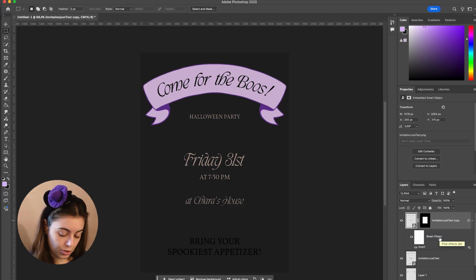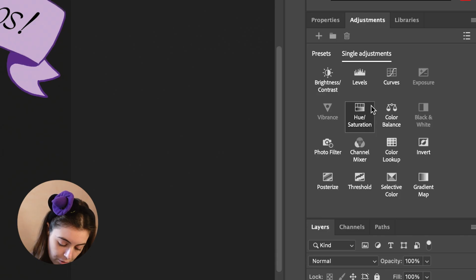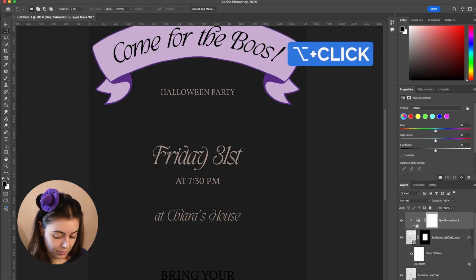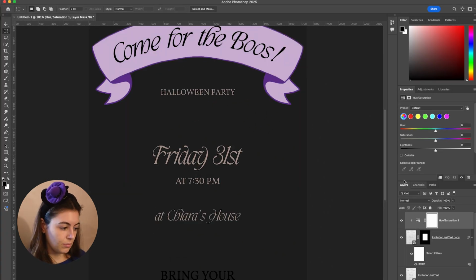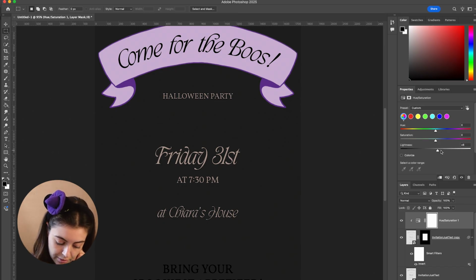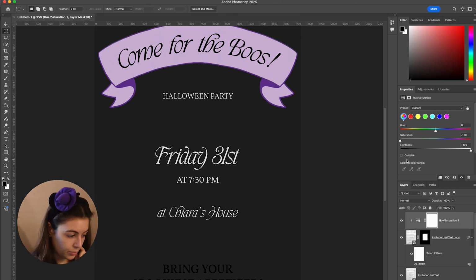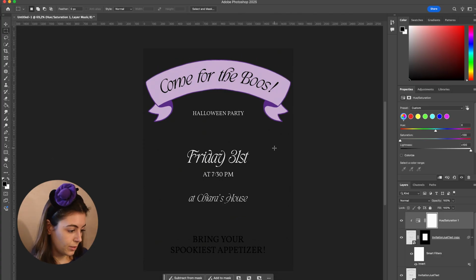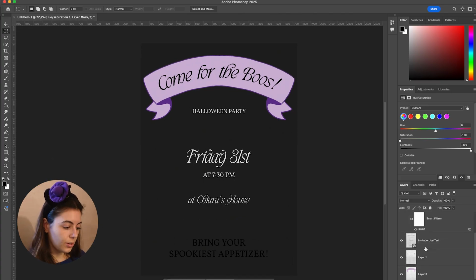So what we're going to do is go to adjustments, create an adjustment layer for maybe hue and saturation. It's okay. While pressing option, I can create a clipping layer, can't remember the name, but it only affects that layer over here. And I'm gonna increase the whiteness and saturation down. Okay, so now our text is white. Very cool, huh? So bring your appetizers.